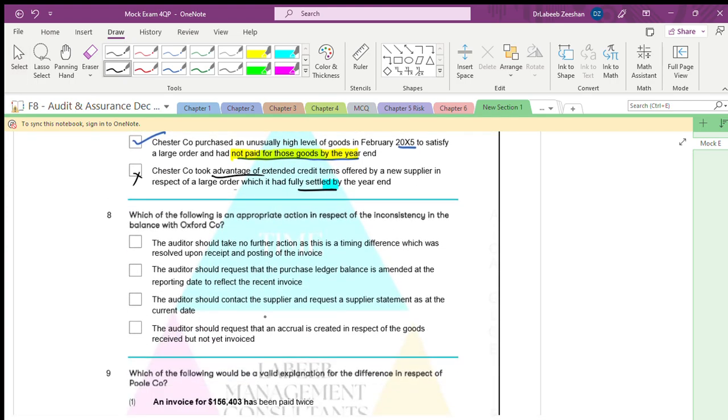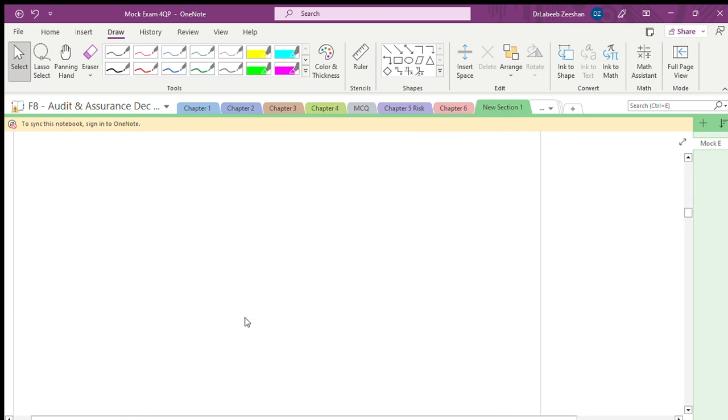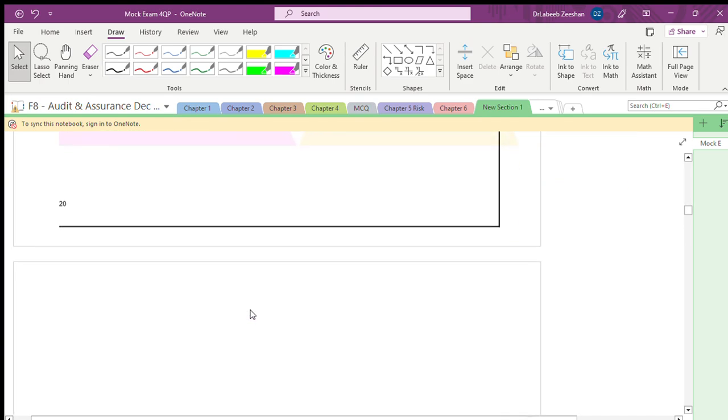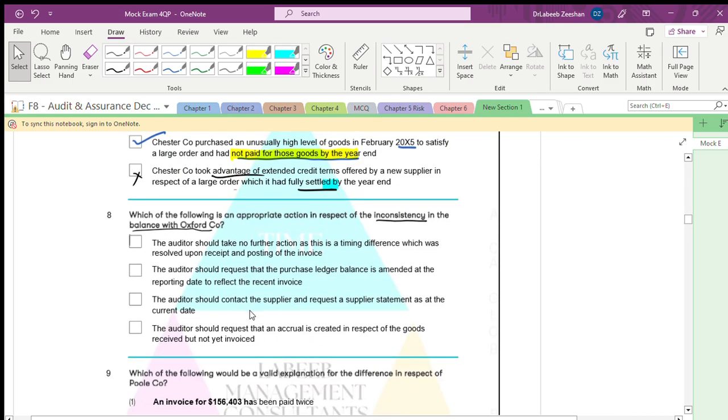Which of the following is an appropriate action in respect of inconsistency of the overall balance with respect to Oxford? What is the Oxford company? They have a credit arrangement with Oxford under which it received 14 days before the supplier raises the invoice. They received on 18 February, and after the year end they received the invoice, and the accountant has entered the invoice as per its date, so there is a concept of reconciliation. The auditor should take no further action? No, the auditor has to take action.